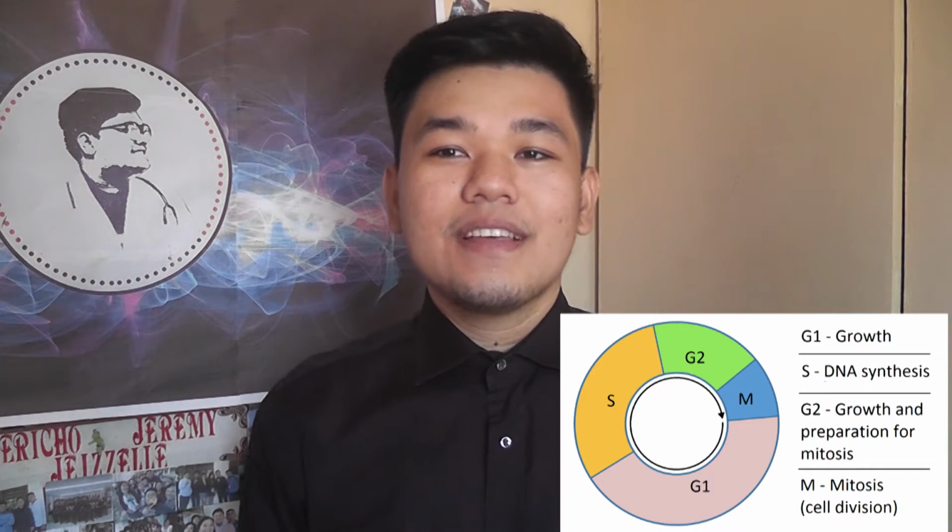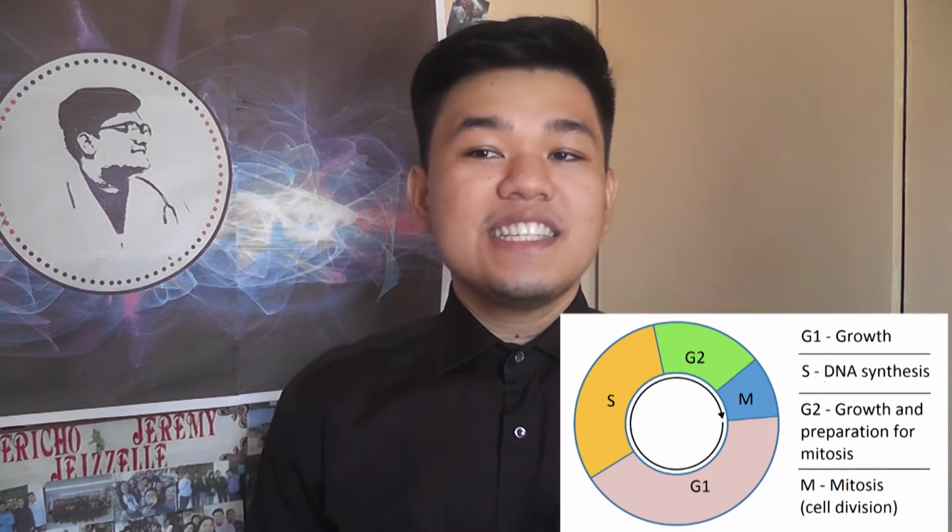The G0 phase is a temporary resting period of the cell, or maybe the cell has reached the end stage of development and will no longer divide. Let's go to S phase or the synthesis. It is where the cell replicates its DNA. Throughout the S phase, DNA is continuously monitored for replication errors at the S checkpoint. If there are no problems, the cell can proceed now to G2 phase.